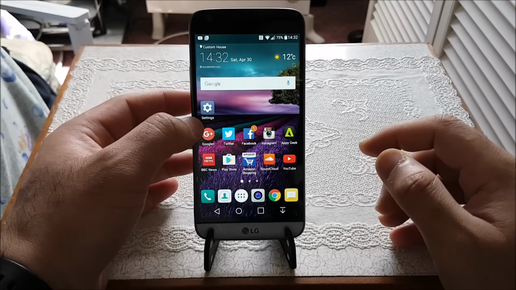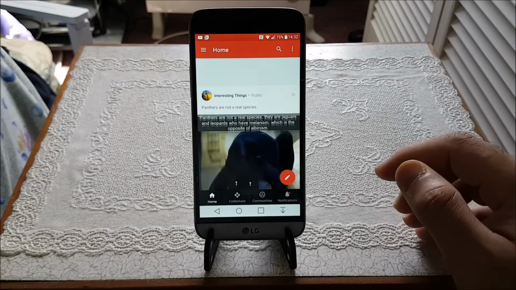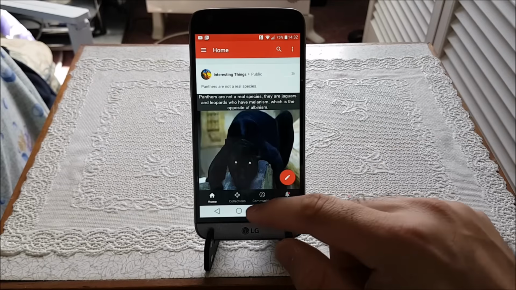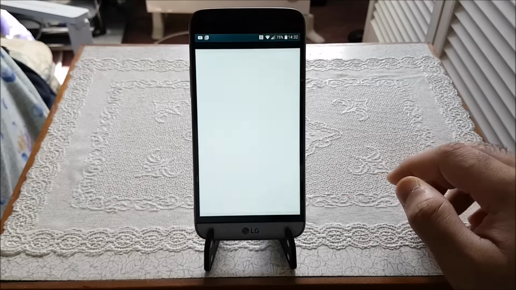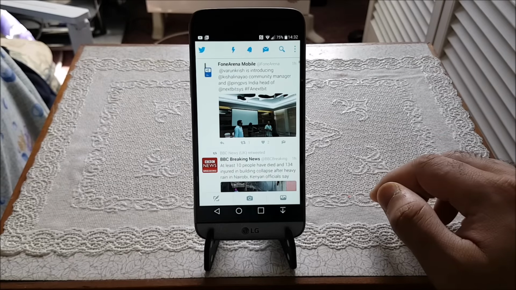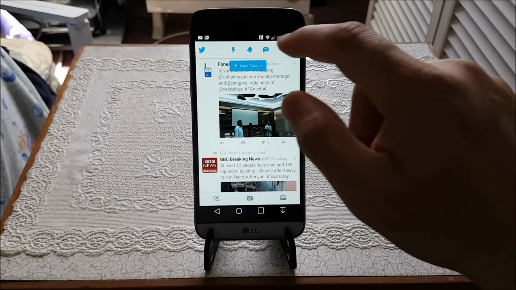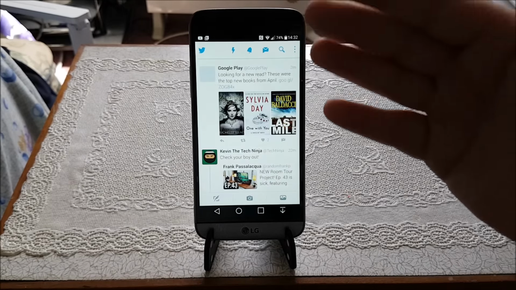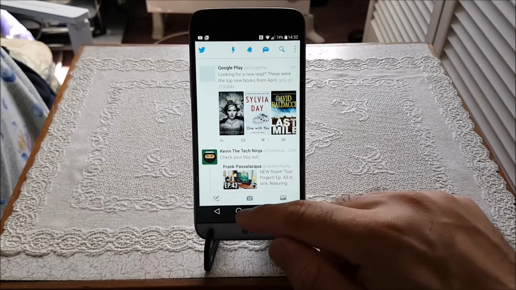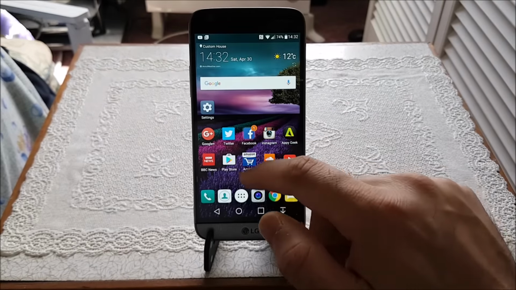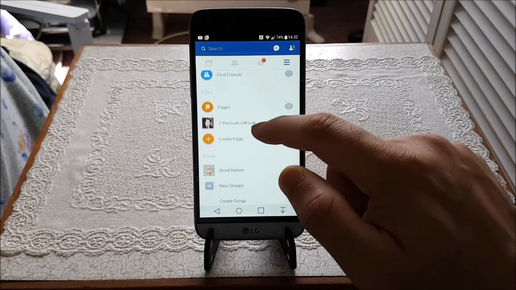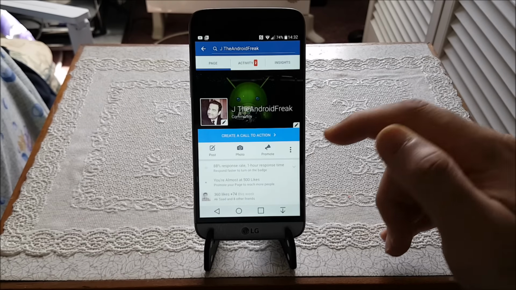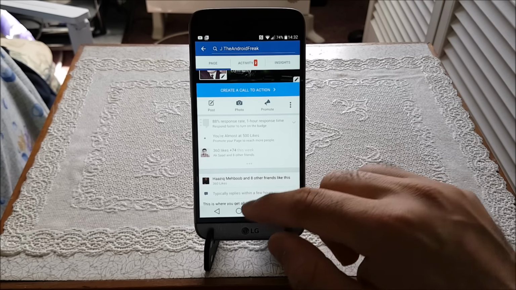Let's start with the Google Plus app. There we go, the app opens up straight away. Let's minimize this and open Twitter. That's my Twitter account, JD Android Freak. Now let's tap on this new tweet, so we have the latest page. Let's get on to Facebook and open my page up, JD Android Freak, there we go. That's my Facebook page, so we'll leave it here.